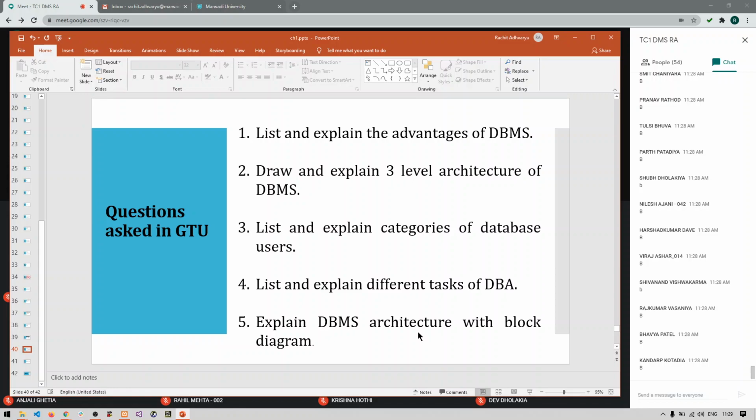So list and explain the advantages of DBMS, draw and explain the 3-level architecture of DBMS, list and explain the categories of database users, roles of DBA, and the complete database architecture. So these are the most important questions for your theory examination.